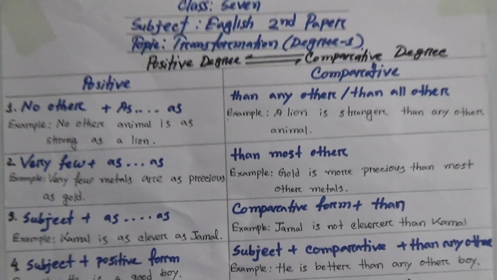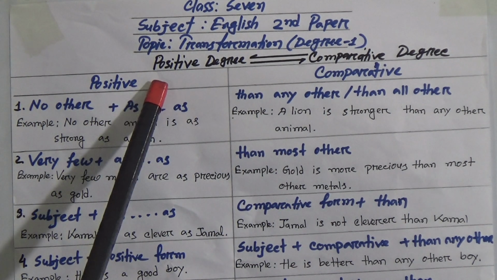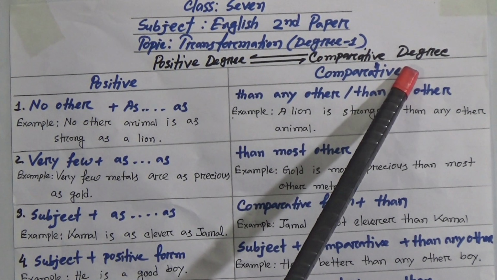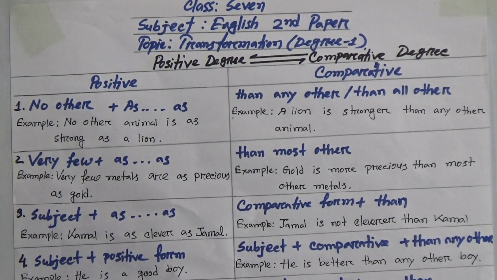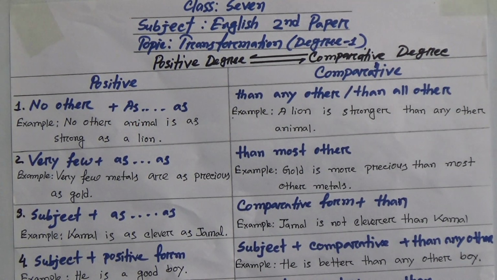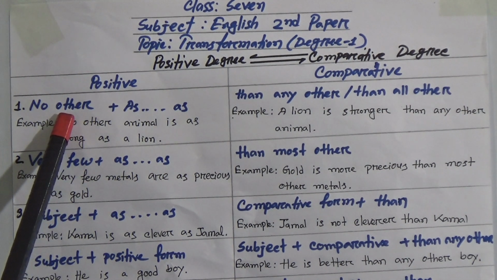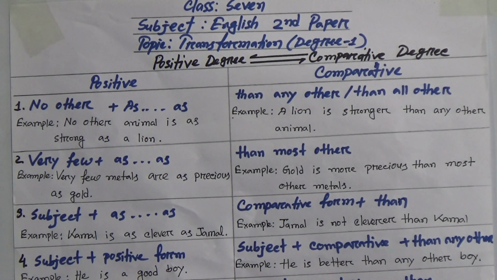Today there are 3 types of degrees: positive degree, comparative degree, and superlative degree. And degree is of adjectives. These are called degree of comparison. Today we will discuss positive degree to comparative degree, and at the same time comparative degree to positive degree. I have made a chart for you for your better understanding. This chart will be very helpful for your understanding of conversion of degrees. I will discuss the important phrases, and side by side show some examples.